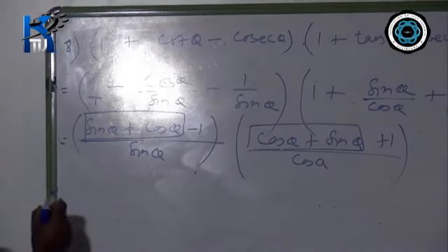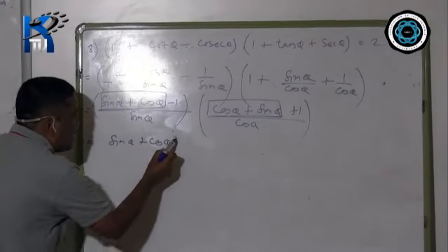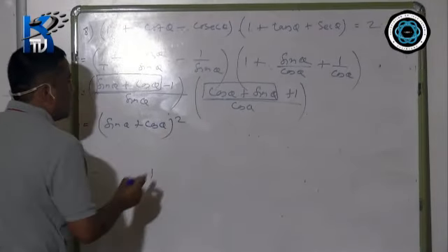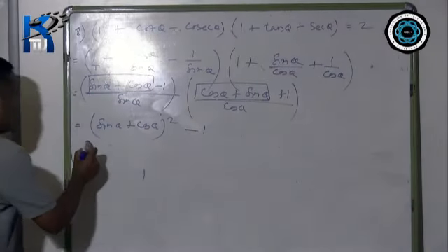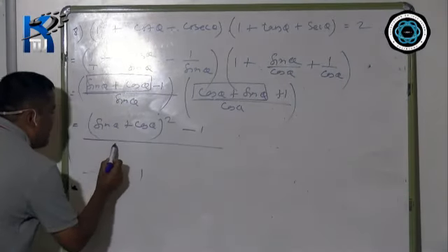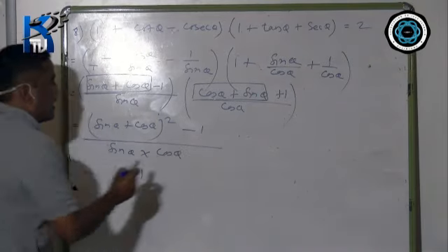Here the value of A will be sin theta plus cos theta whole square minus 1 square. 1 square is 1 only, divided by sin theta into cos theta.